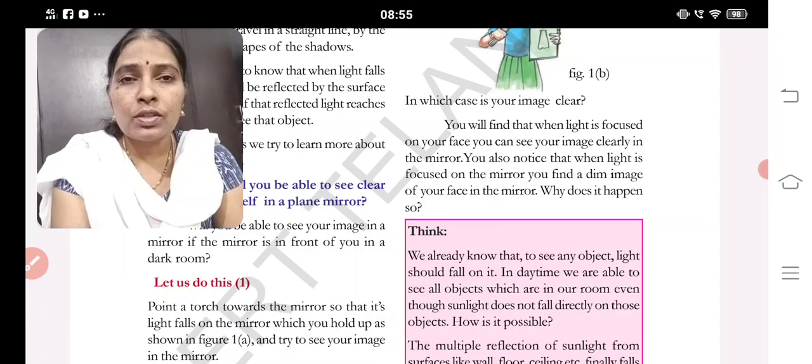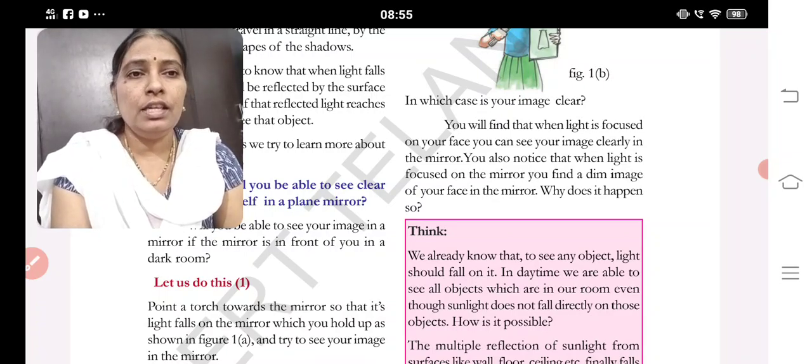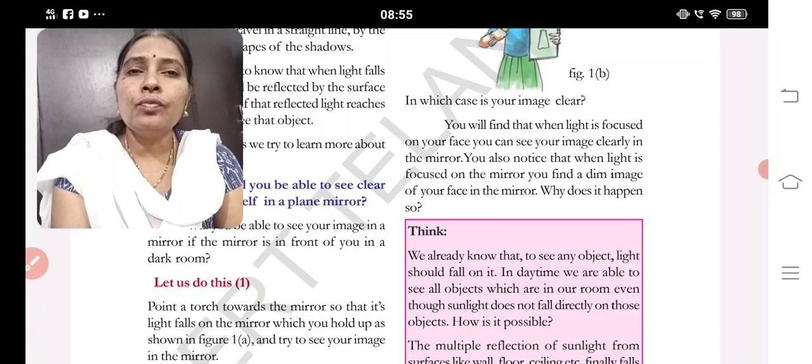From this, what you understood is that when light falls on your face and is reflected from your face, then we can see the clear image. So always you should arrange a light in front of a dressing mirror. The light should fall on your face, not on the mirror. If it falls on the mirror, it reflects from there and you can't see your image clearly. Clear, children?